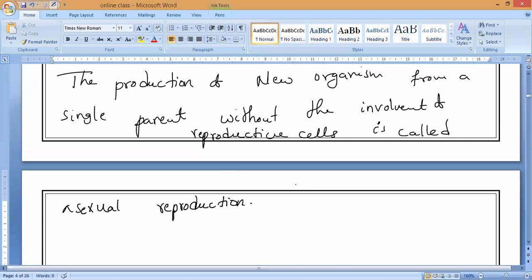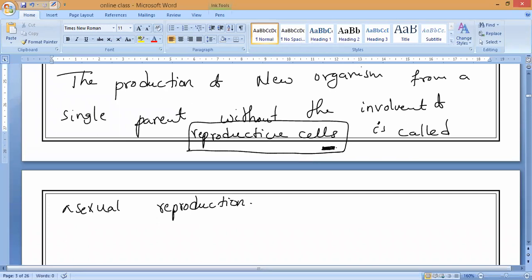Now you can see here, why it is called asexual reproduction: it does not use special cells called sex cells or gametes for producing new organisms. That is the only reason. So the most important point is that it does not use any kind of reproductive cells. It might have them, but it will never use them to produce offsprings.